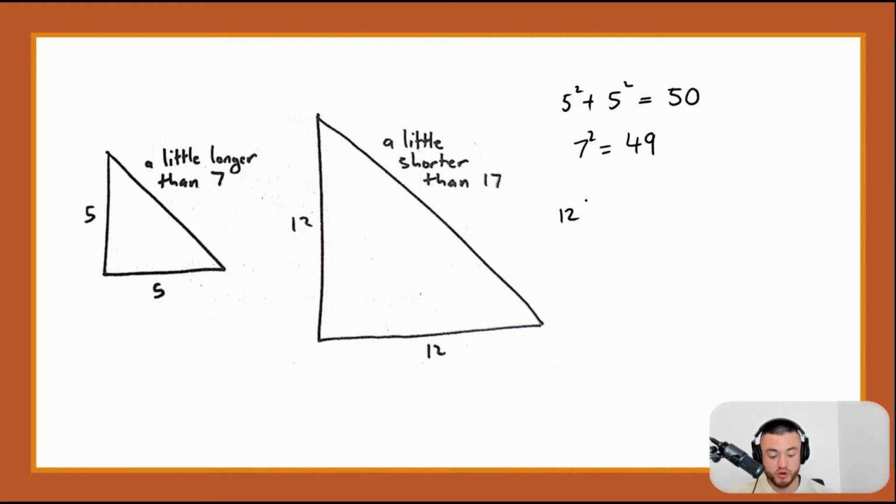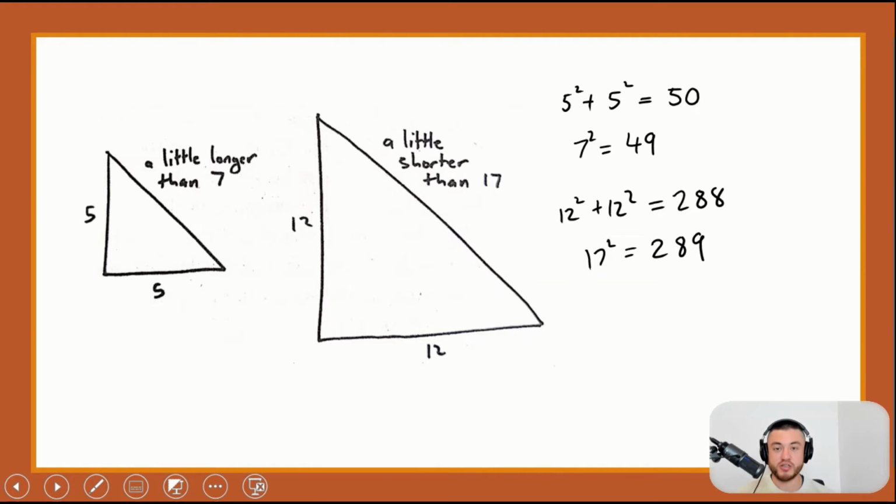Again, extending it even more, we can have two sides of 12 and 12. 12 squared plus 12 squared gives us 288. And we know that that is very, very close to 17 squared, which gives us 289. So the hypotenuse of this triangle must be just a little bit shorter than 17.